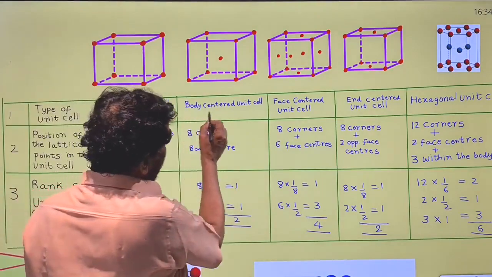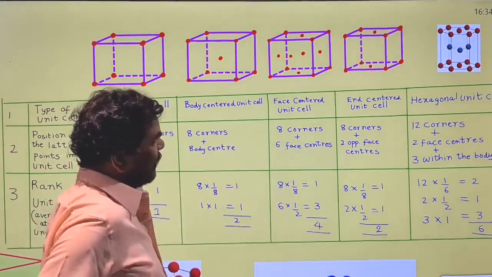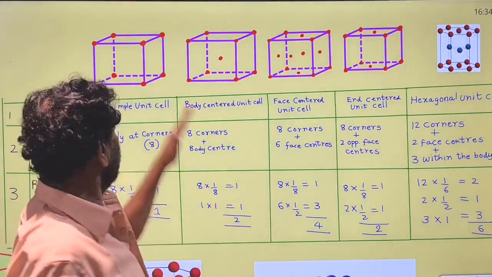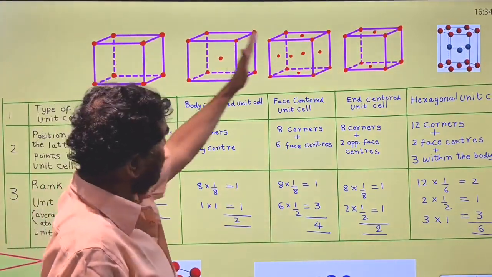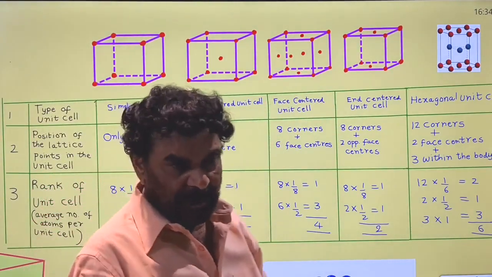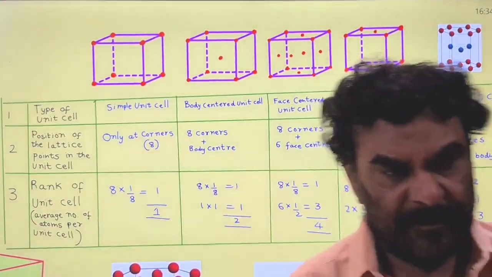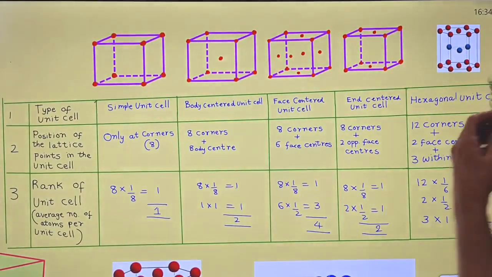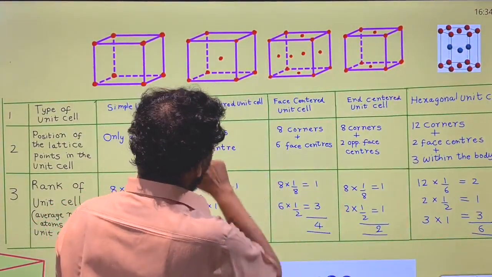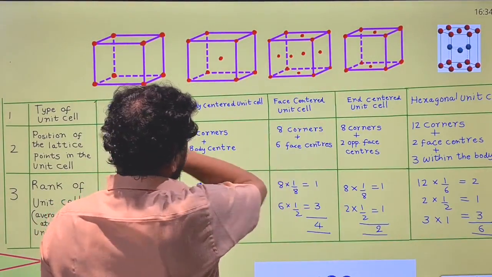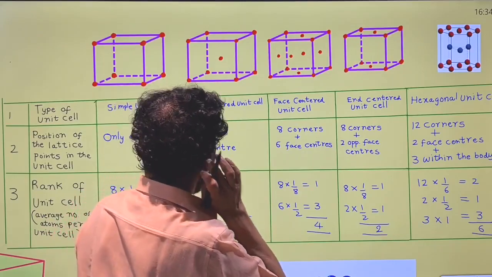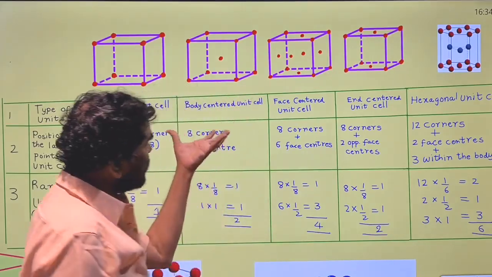Next one is the body centered unit cell. These 3 are the centered unit cells. This is the primitive unit cell. These 3 are called the non-primitive unit cells, or the centered unit cells. In all the unit cells, lattice points are always present at the corners, so each unit cell contains 8 corners.